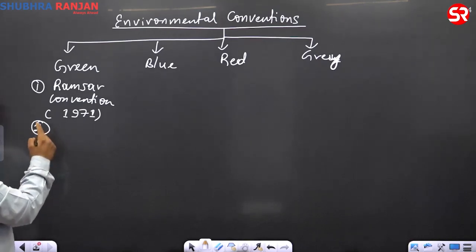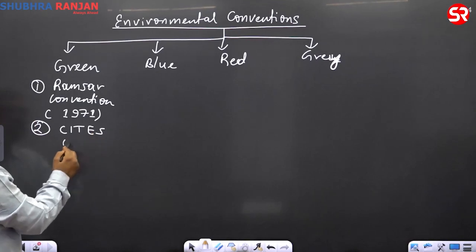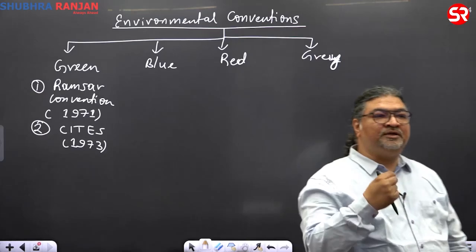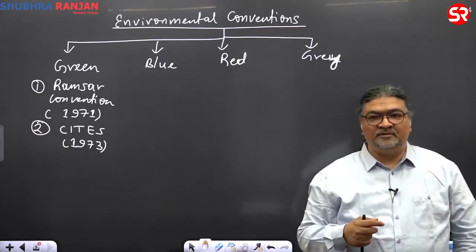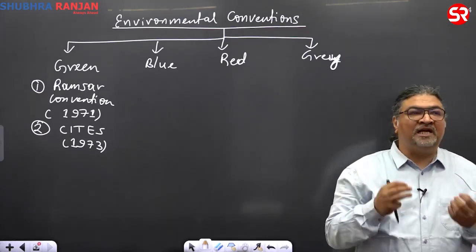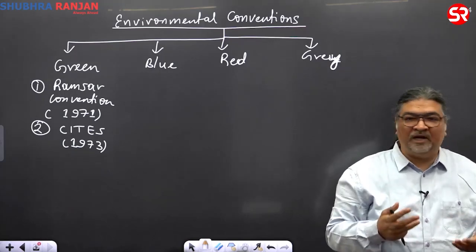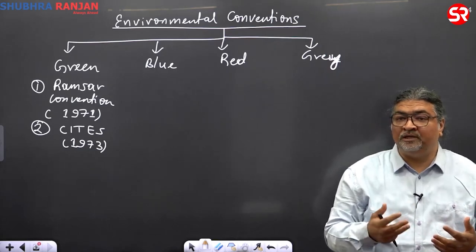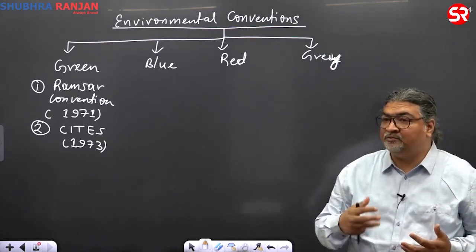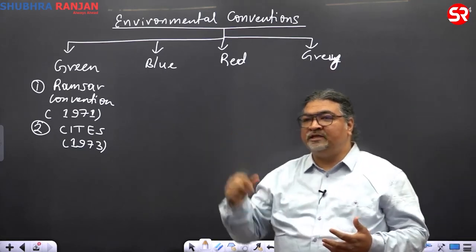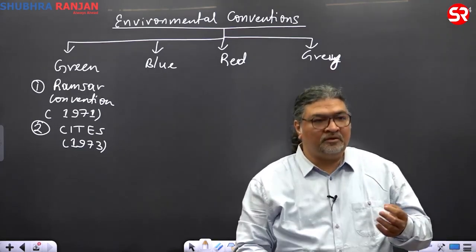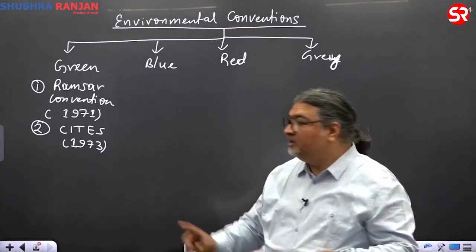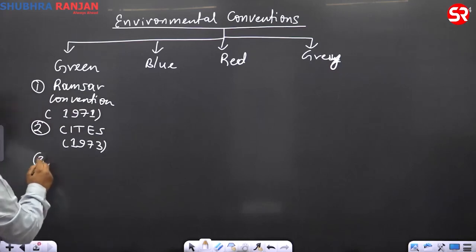Then, you know, in 1973 CITES came. What is the full form of CITES? Convention on International Trade in Endangered Species. It basically regulates the international trade of samples and specimens of wildlife, plants and animals. And again, it is very, very important for the exam, because now you know that the Wildlife Protection Act 1972 has been amended to add the provisions of CITES. We will be covering that in the classroom. There are 3 appendices, appendix 1, 2, 3, to control the trade. So again, 73.